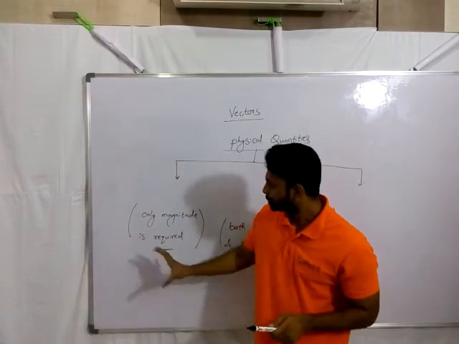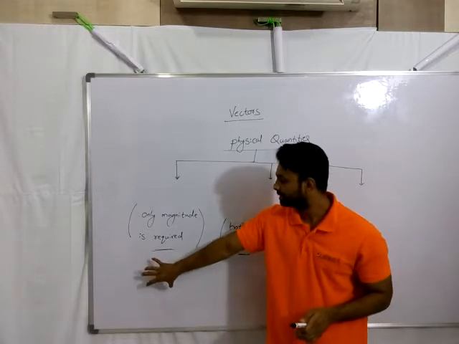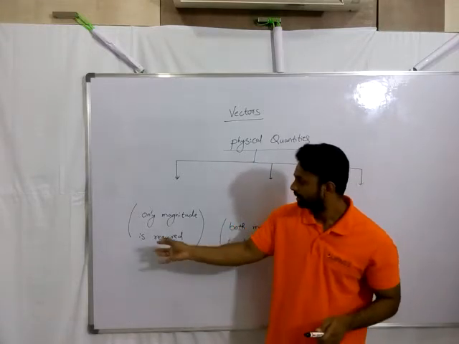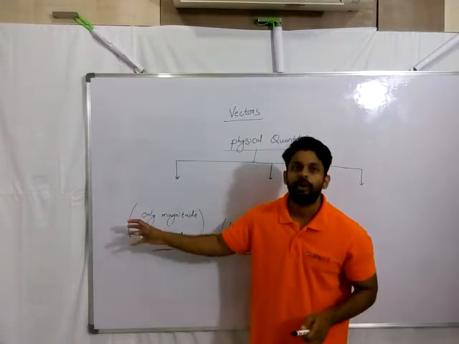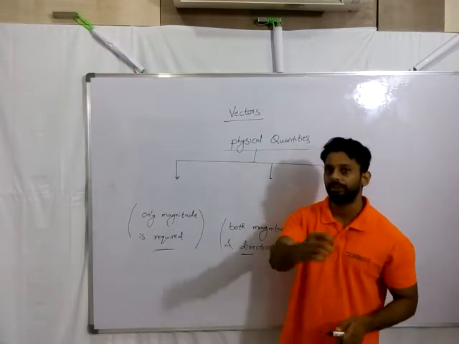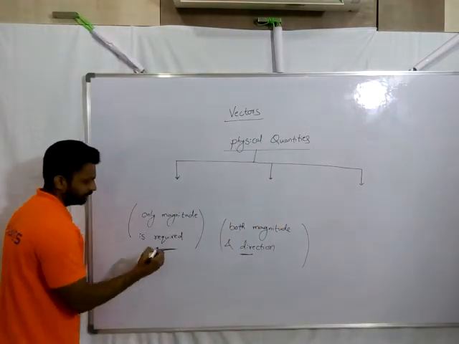Suppose 2 apples and 3 apples are added collectively. What is the final value? 5 apples, we say. Likewise, a length of 2 meter and a length of 3 meter are added. What is the overall length? 5 meter, I say. That means simple addition rules we follow here.